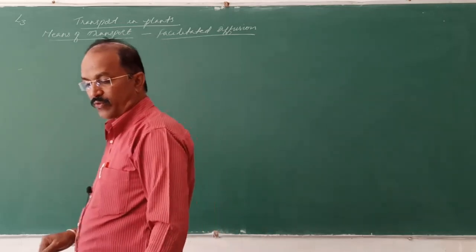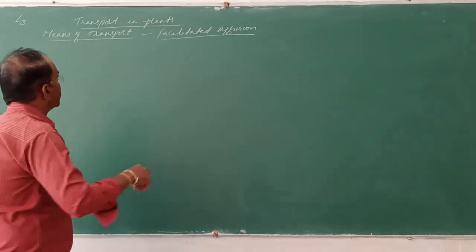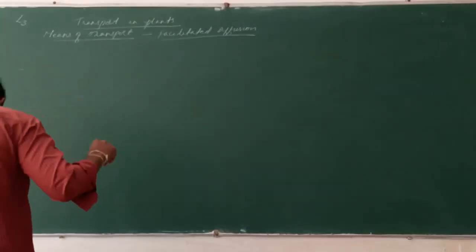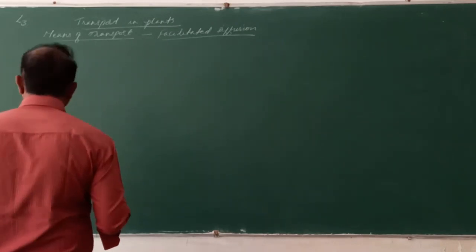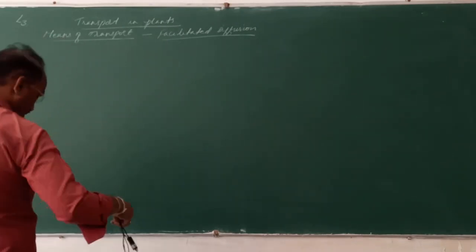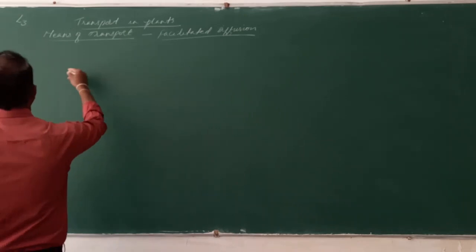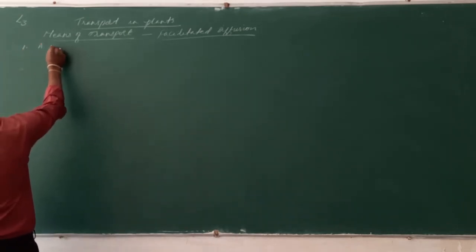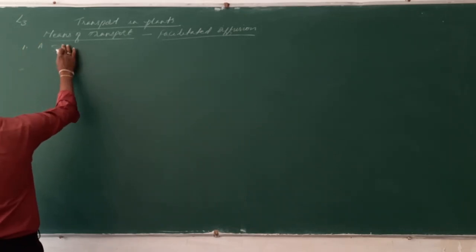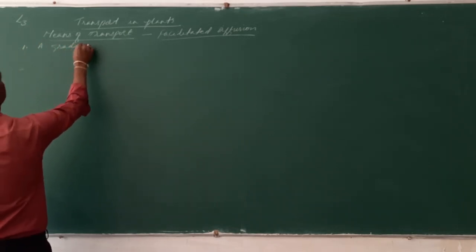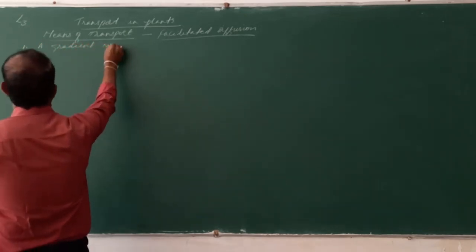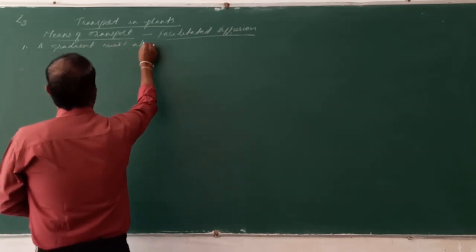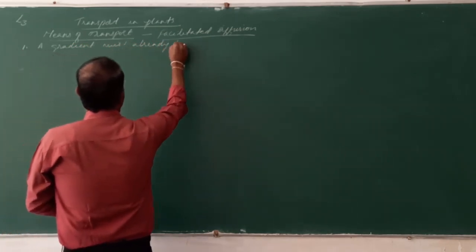Now we shall discuss this transport with the diagram. What is this means of transport? For this, a gradient must already be present.